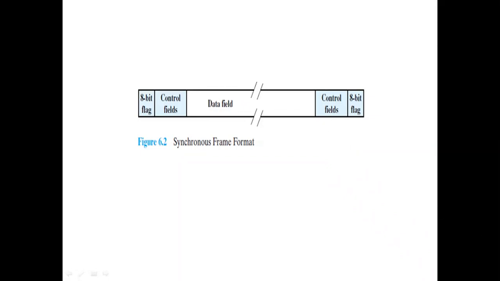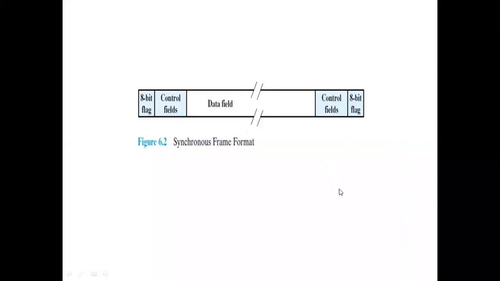So what are the bits? The block of bits we are transmitting, we are going to consider as a frame. So the frame data we are going to have here, and we also must use an 8-bit flag. This is taken as the preamble and postamble. The preamble and postamble indicate, just like start and stop bits in asynchronous transmission, an 8-bit flag for the starting and the same 8-bit flag for the ending.